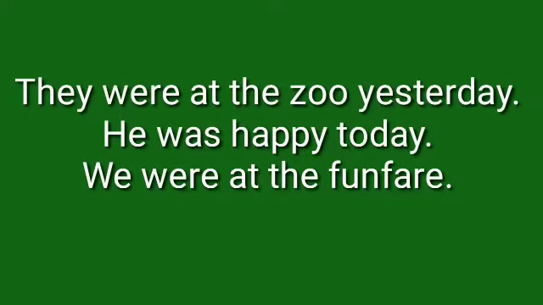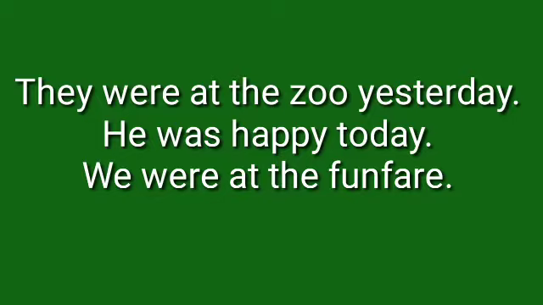So let us take another example. They were at the zoo yesterday. He was happy today. We were at the fun fair. So you see, first sentence, they were. They is in plural form, so here we have used past tense were.